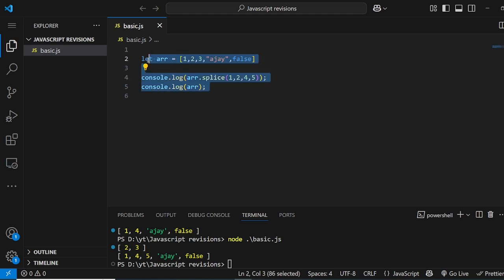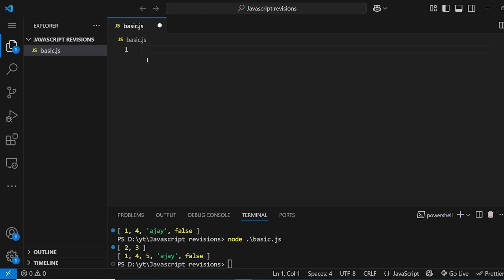So yeah, that's it about array, and there are more interesting things you can read about array, but basically the interviewer will get the idea. Okay, this person knows what he is talking about. Okay, let's remove this and let's come to the object.